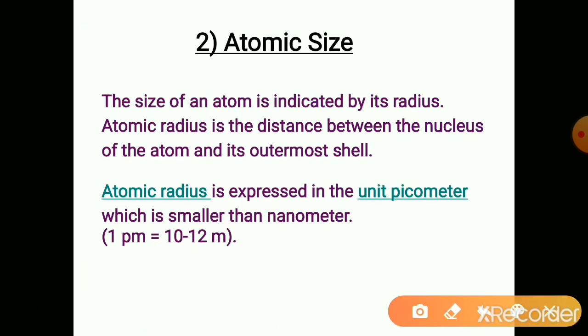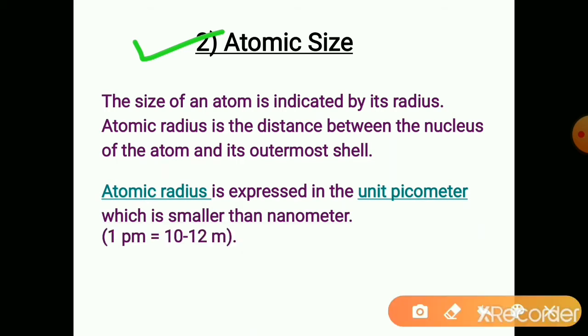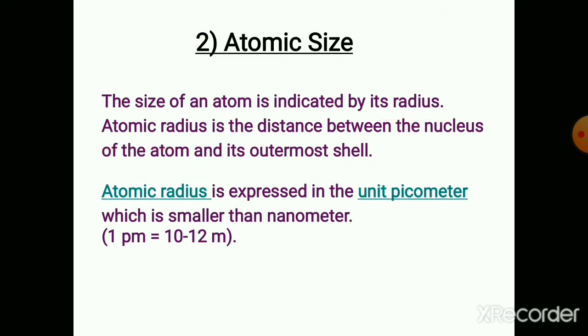Now let us see about the atomic size. The second property is atomic size. The size of an atom is indicated by its radius. Atomic radius is the distance between the nucleus of the atom and its outermost shell.